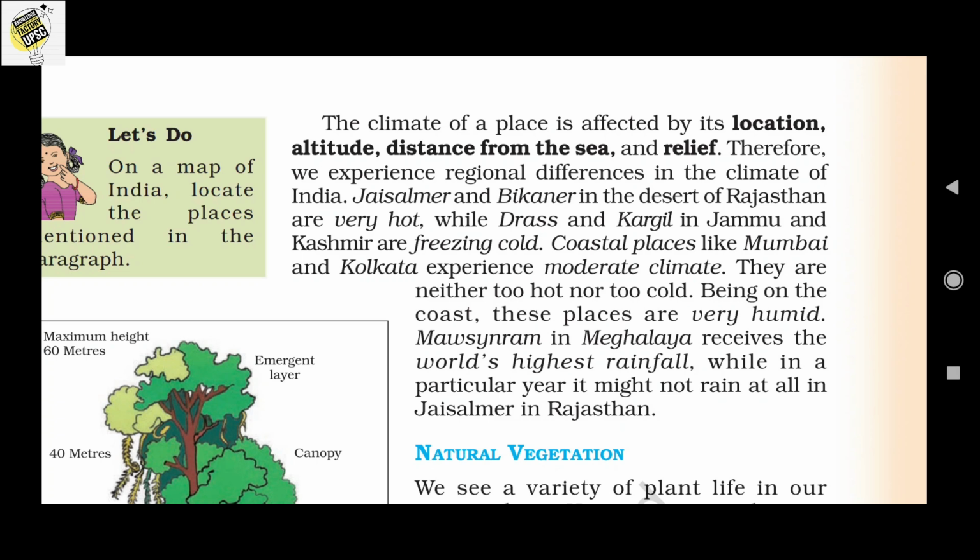Once more I will explain. Areas like Jaisalmer and Bikaner in Rajasthan are very hot, but Dras and Kargil of Jammu Kashmir are freezing cold. Coastal plains like Mumbai and Kolkata experience a moderate climate, and Mausinram in Meghalaya receives the world's highest rainfall. What is the reason for all these? It is due to the location, altitude, distance from the sea, and the relief of these regions.